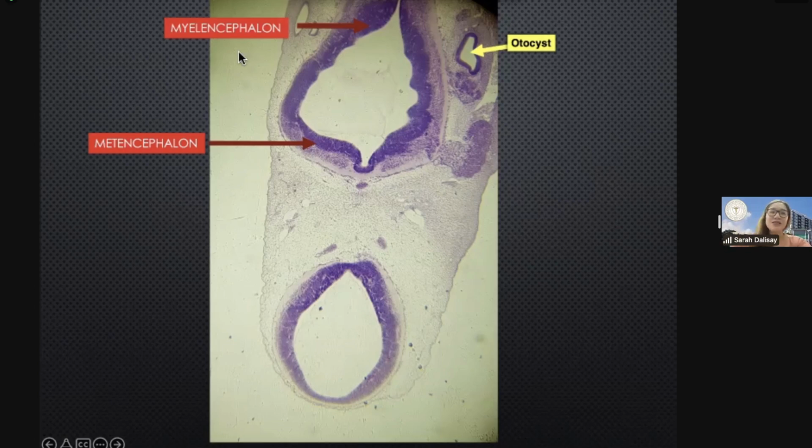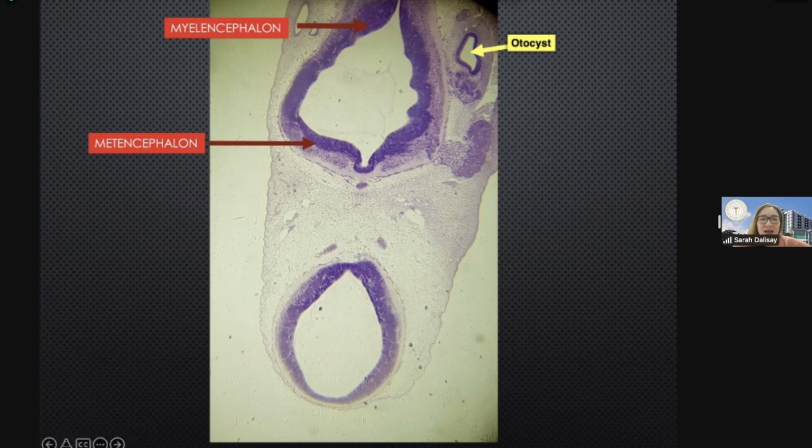Okay, so the metencephalon here, this will become the cerebellum and the pons. Okay, so here, again, this is the mesencephalon. So caudal to the mesencephalon, this broad part of the rhombencephalon, that is the metencephalon, it will become the cerebellum and the pons, while the tapering end of the rhombencephalon, that is the myelencephalon, will become the medulla oblongata.